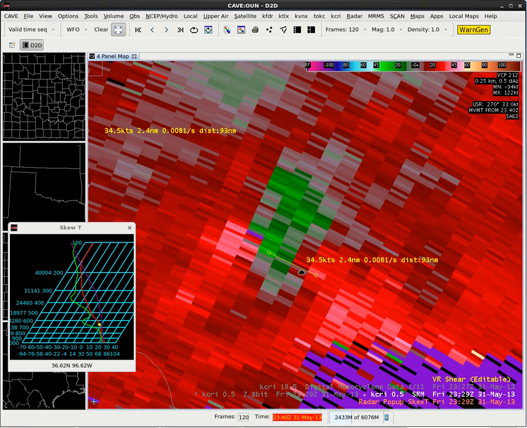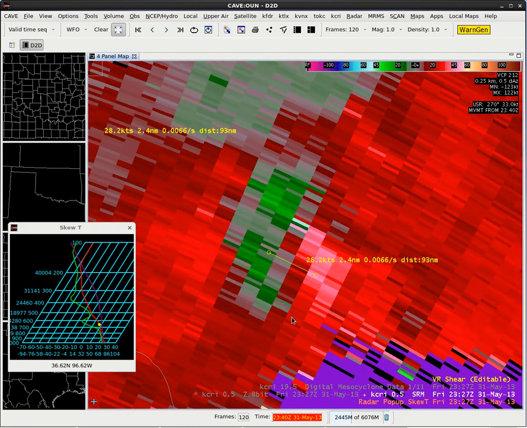And it's important to point out now, let's compare this to the DMD and see what it came up with. We can look and we see we're on the extra SAILS tilt, and the DMD is actually at 2327, and we are a couple minutes from when the base of that DMD was being calculated. So I'm going to step backward one tilt to go to 2327 on the SRM product. Now it's going to match the 2327 with the DMD.